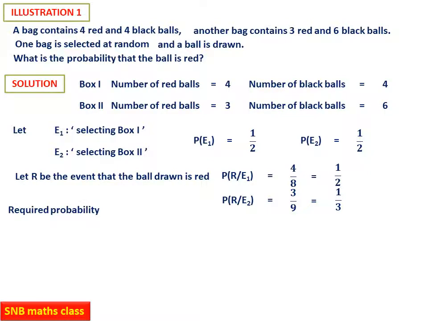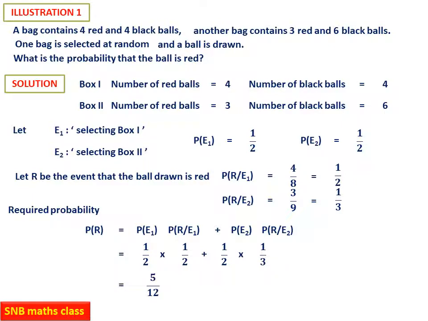Now use total probability theorem. Required probability will be equal to, what is the formula? Probability R equals probability E1 into probability R given E1 plus probability E2 into probability R given E2. Then substitute. Probability E1 is 1 by 2 and probability R given E1 is 1 by 2, and probability E2 is 1 by 2. Probability R given E2 is 1 by 3. Just simplify. So you get 5 by 12. So this is the answer. So this is the first illustrative example.